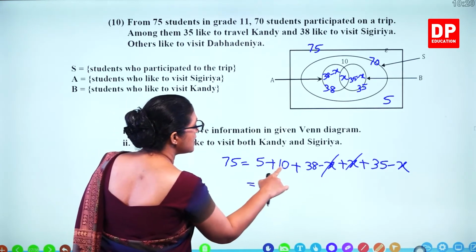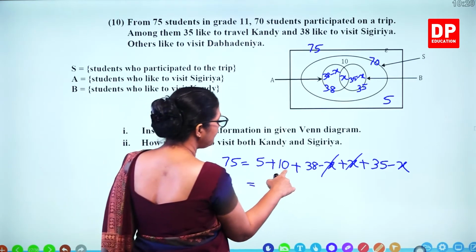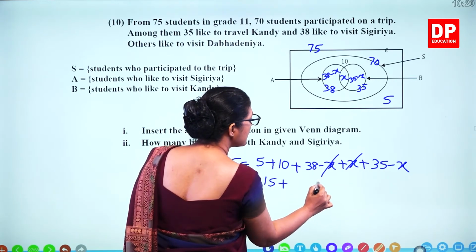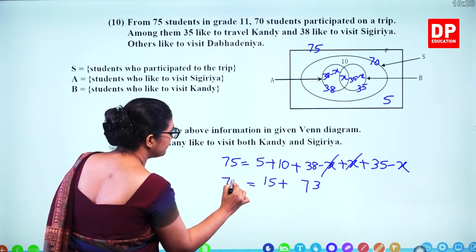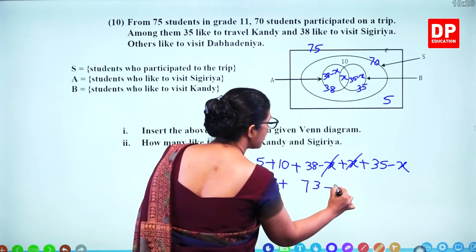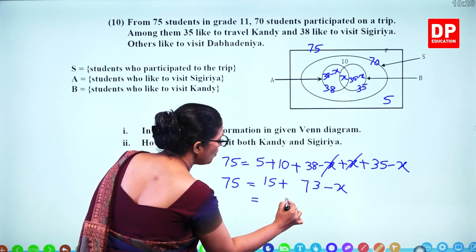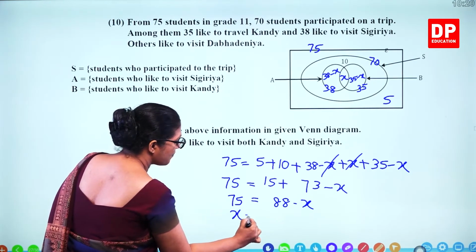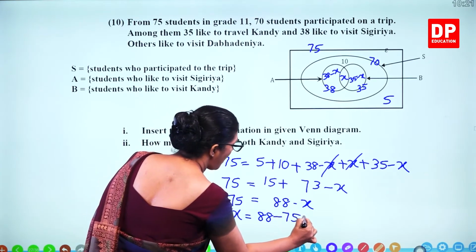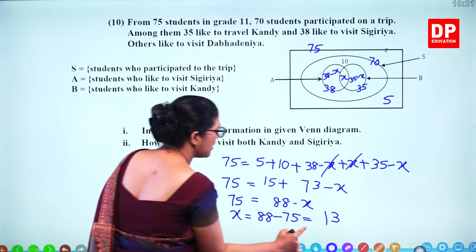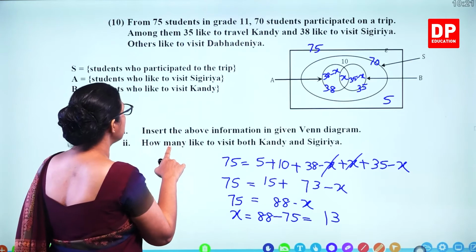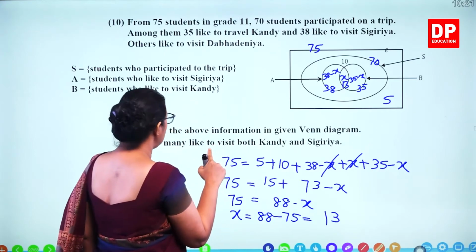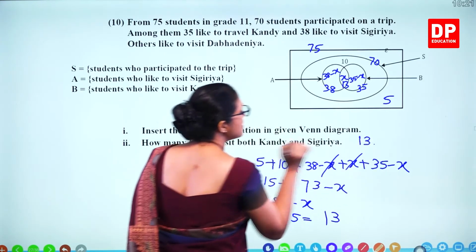So you get 10, this is 15, plus 38 and 35, you get 73 and 75, and you get minus x. So the total of these two, you get 88 minus x is 75. So what is x? 88 minus 75, that's 13. So they are asking what is the x value? 13. So the answer for this one is 13.